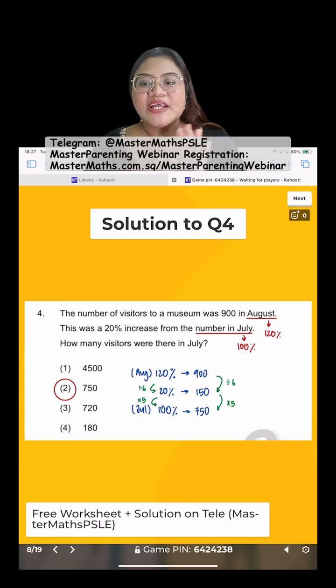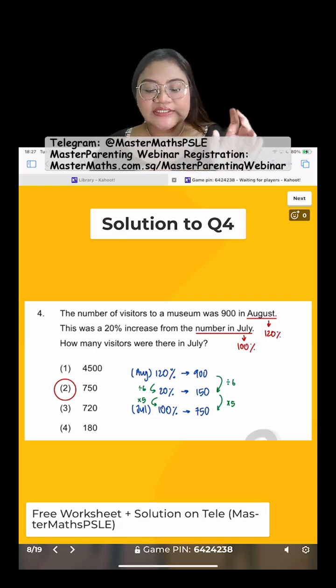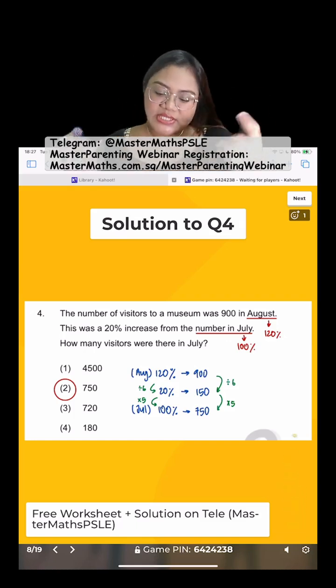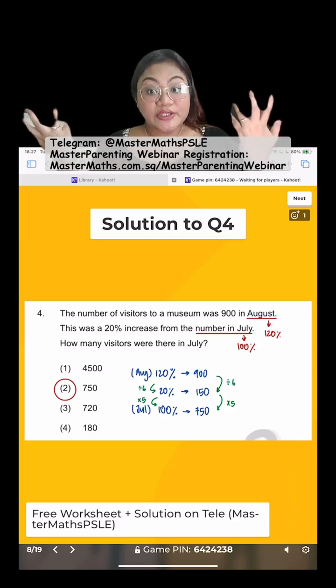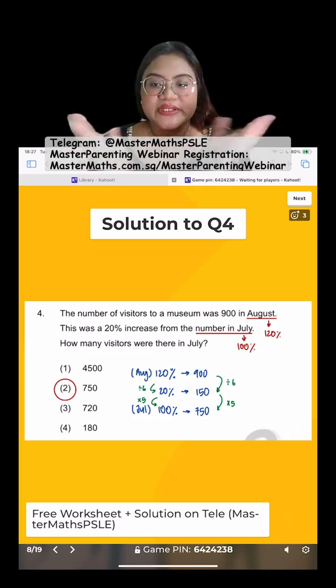So how do we solve this? In August, it was a 20% increment from July. That means in August, I must have 120%, whereas July will be my base, 100%. The basis of my comparison, guys, will always be the 100%.